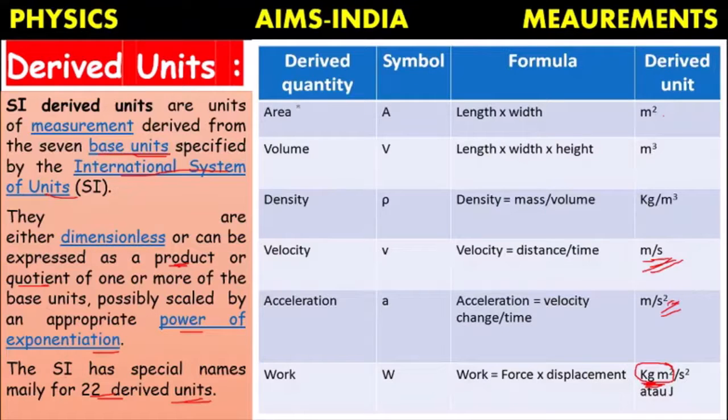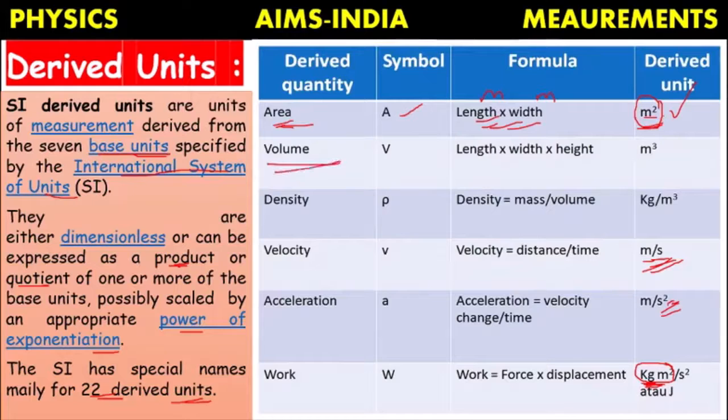If you take a derived quantity like area, what is the symbol for area? A. What is its formula? Length into width, or in the place of width we can take length. The unit of length is meter. The unit of width is also meter. The product of meter into meter becomes meter square. So meter square is the unit of area. As meter square depends on two basic units, it is considered a derived unit.